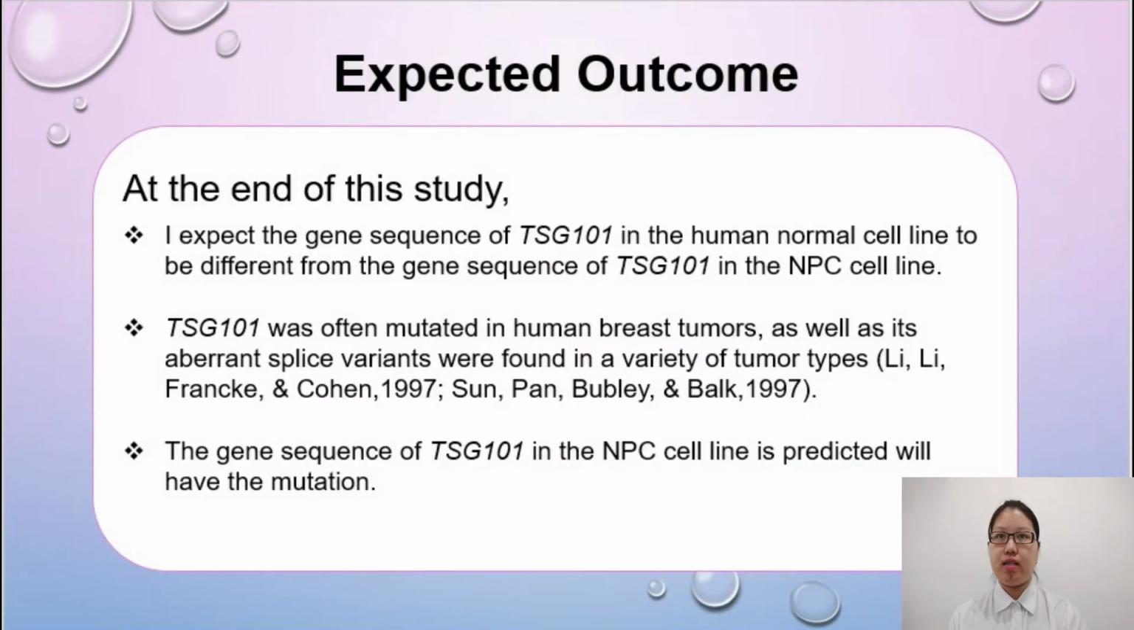At the end of this study, I expect the gene sequence of TSG101 in the human normal cell line to be different from the gene sequence of TSG101 in the NPC cell line. TSG101 was often mutated in human breast tumor, as well as its aberrant splice variants were found in a variety of tumor types. Therefore, the gene sequence of TSG101 in the NPC cell line is predicted to have the mutation.